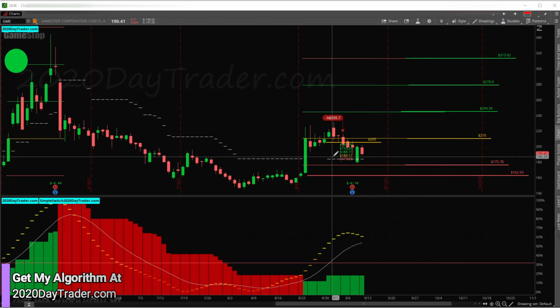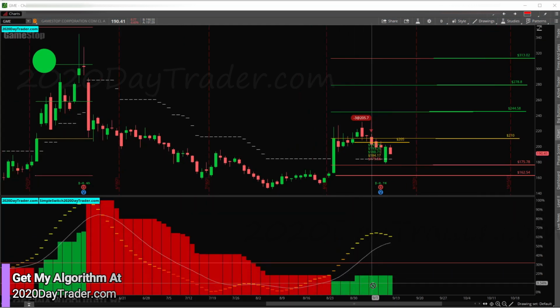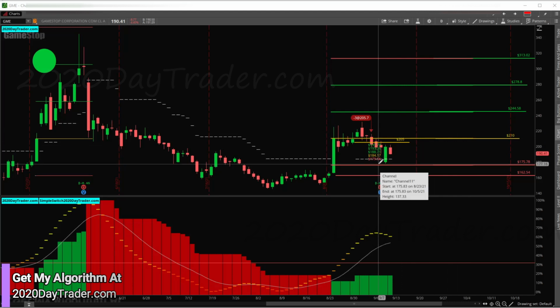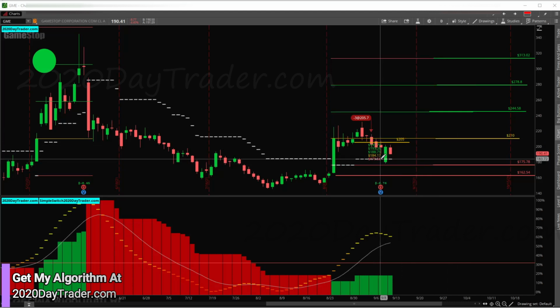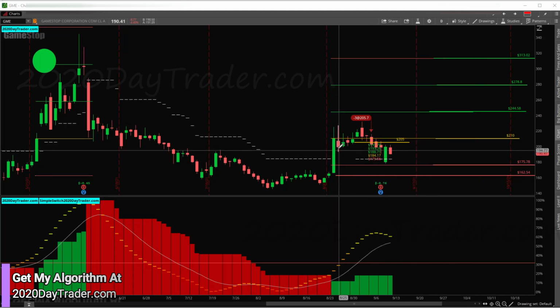So GameStop looks bad. We're still bullish here in the daily. So we could still see a little bit more sideways movement, maybe even a bounce. Just had earnings in GameStop. I don't know why it's not showing the entry. We got into GameStop, made some profit on it, and got out. I don't know why it's not showing that entry on there.